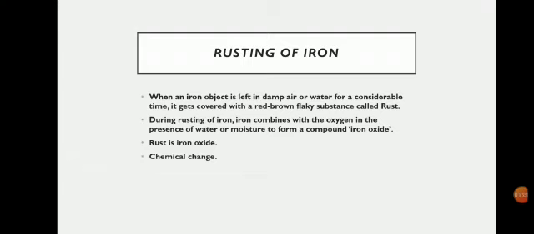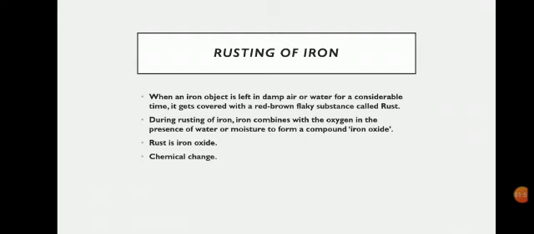Now during the rusting of iron, the fresh iron metal, that is the pure element iron, combines with the oxygen of air in the presence of water to form a compound called iron oxide. So here the element iron is reacting with the oxygen present in air along with the moisture, or you can say water vapor, to form iron oxide, and this iron oxide cannot be brought back to the fresh iron. So therefore this change, rusting of iron, is referred to as a chemical change, right?